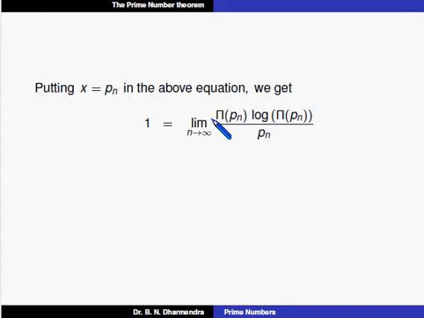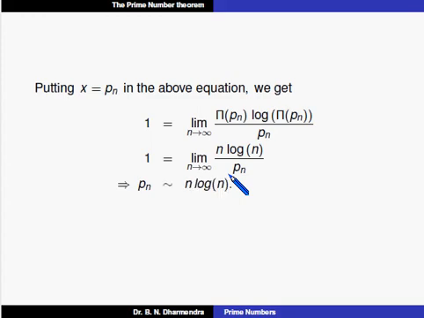You know that pi of the nth prime is equal to n. So here it is n into log n divided by p n. Therefore 1 is equal to limit as n tends to infinity of n log n divided by p n, which implies p n, the nth prime, is asymptotically equal to n log n. So this ends the proof of that problem.